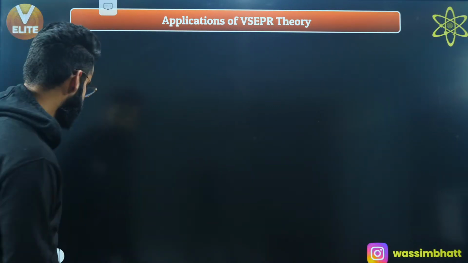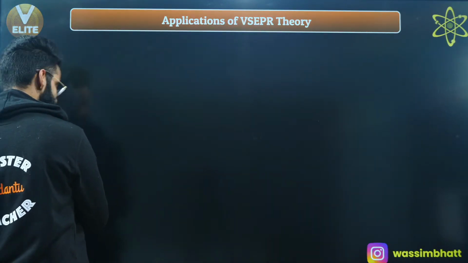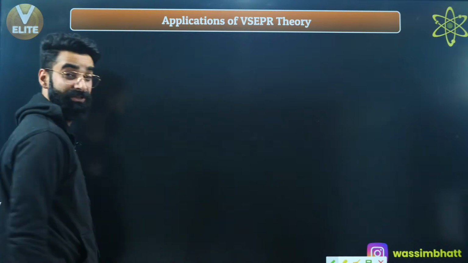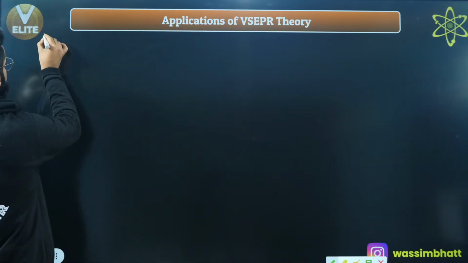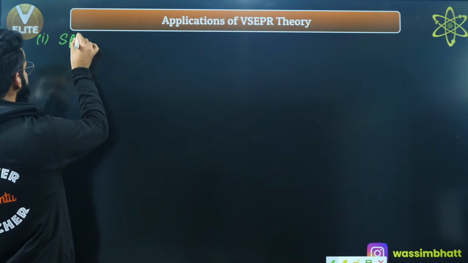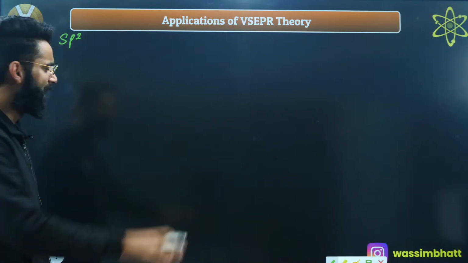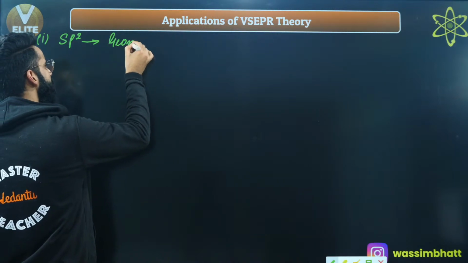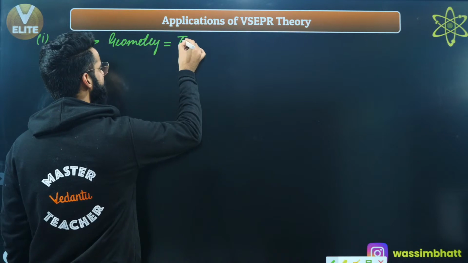Hello Anjali, welcome. All right guys, so let's have a look at the actual application of this VSEPR. This VSEPR is going to give me the idea about the shapes of the molecules. First of all, I'm going to talk about those molecules in which the hybridization involved is sp2. If the hybridization involved is sp2, what is going to be the geometry of the molecule? Trigonal planar.